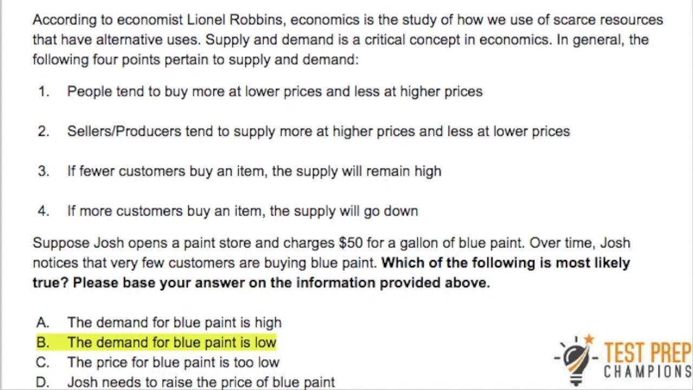Okay, so the answer here is B. Now, let's talk about this. If you chose A, note that if the demand for blue paint was high, a lot of people would be buying it, but it says very few are, so that's why we would rule A out. So what about C? Well, it says that people tend to buy more at lower prices, so if people aren't buying it at 50, if anything, the price is too high, right? So C would be wrong. Now, what about D? Well, it's the same with D. Remember, people tend to buy more at lower prices, so raising it won't help according to our general rules of thumb.